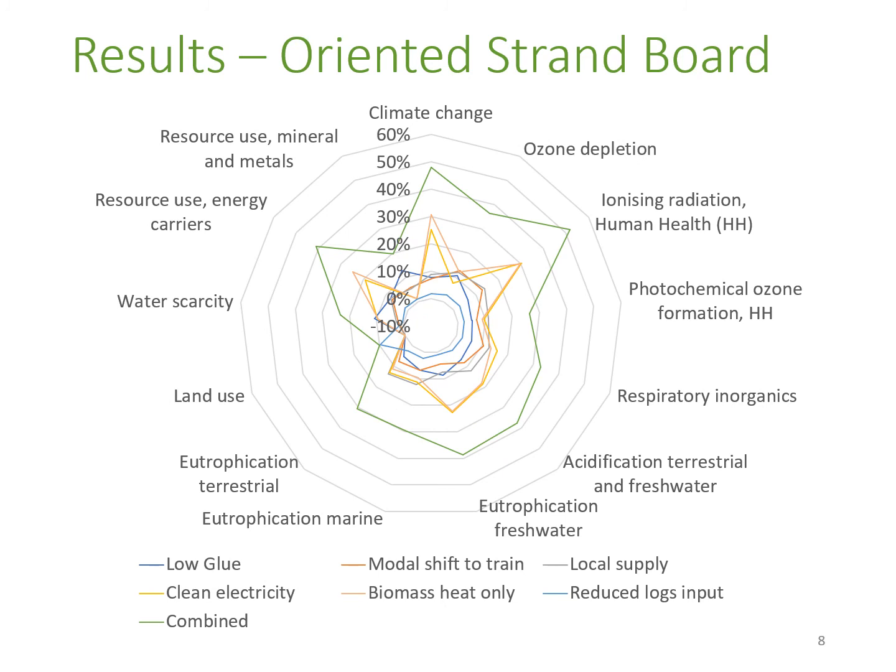This slide shows spider diagram results for the oriented strand board. A 50% reduction potential is possible for climate change and ionizing radiation with the combined strategy. The land use impact category is difficult to reduce for oriented strand board.